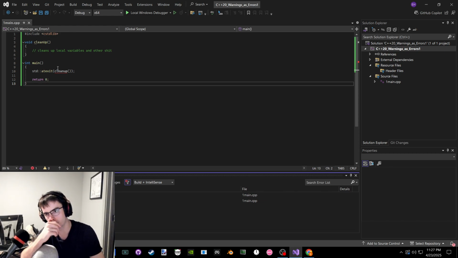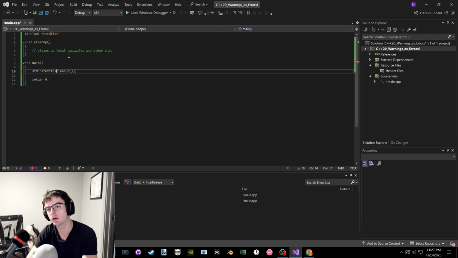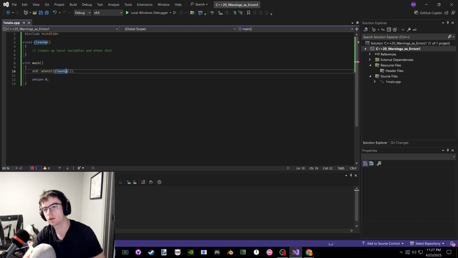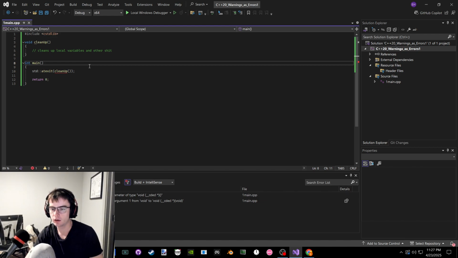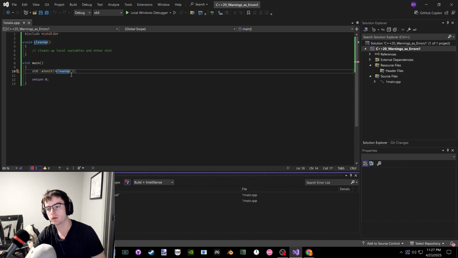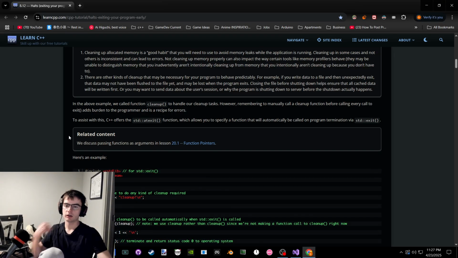Oh, I guess we have to do a pointer to cleanup. I don't know. Does that make sense? Does that even work? I don't know. Then if I clean up, oh, oops, wrong, because it's case sensitive. Go to a pointer. Oh wait, the pass. So maybe we have to do a pointer to a function. I don't know how that works. Yeah, I don't know how that works. But we'll see, I guess, right here.